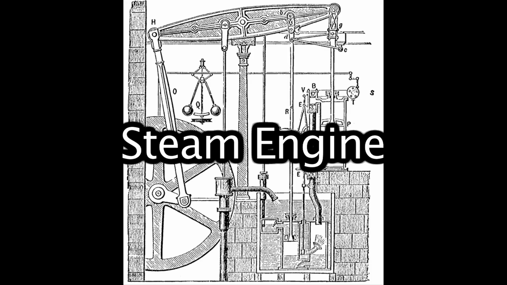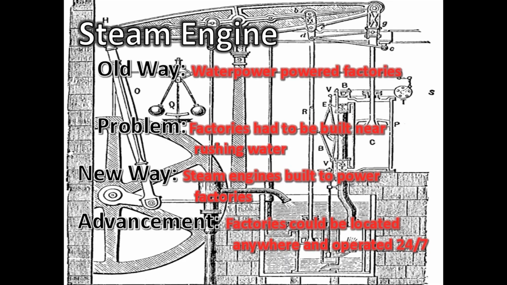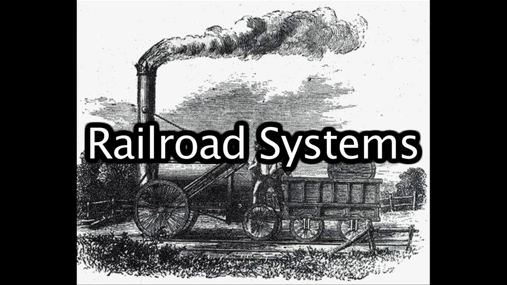The next invention, the steam engine. The old way: water power was used to power factories. The problem? All the factories had to be built near rushing water. The new way. In the 1770s, James Watt partnered with Matthew Boulton to build steam engines which could be used to power factories in any location. The advancement. Factories now had a source of power 24/7.